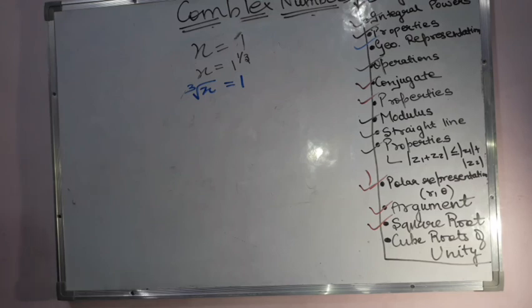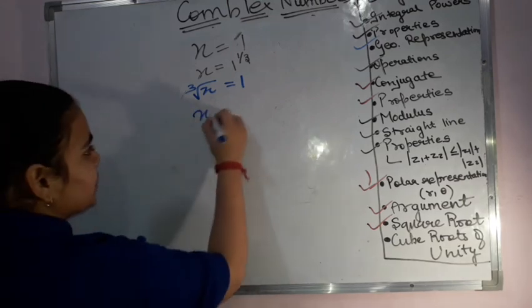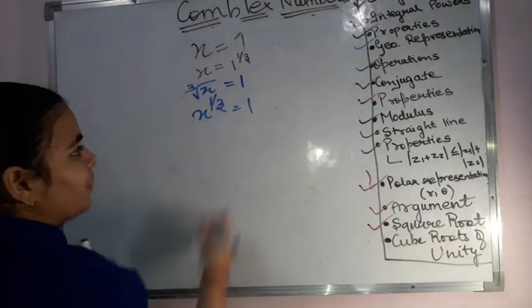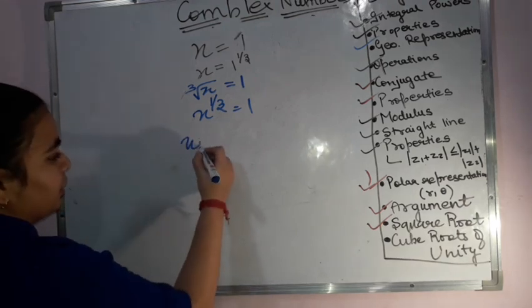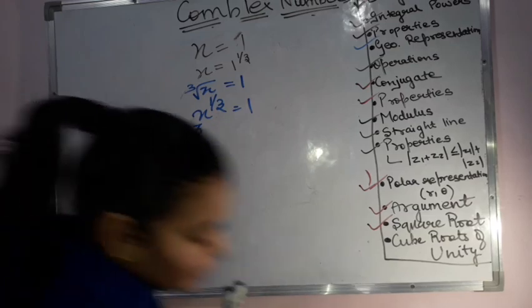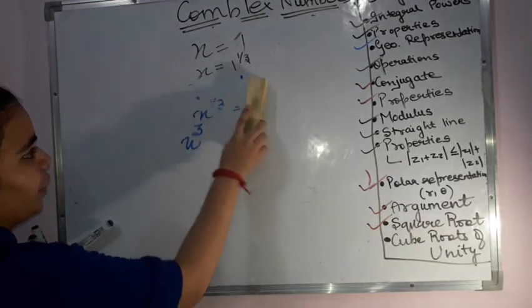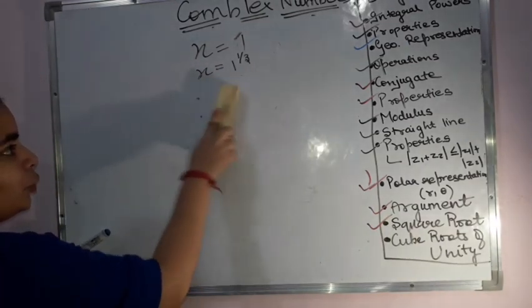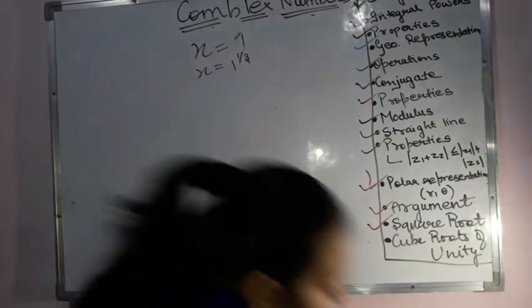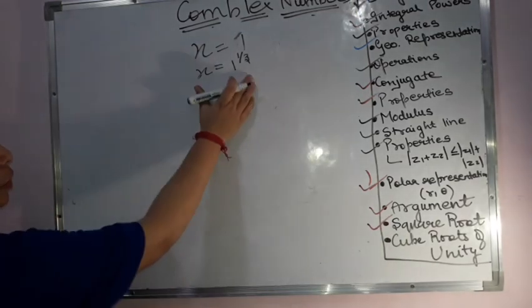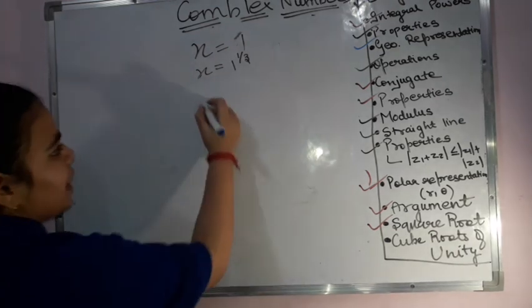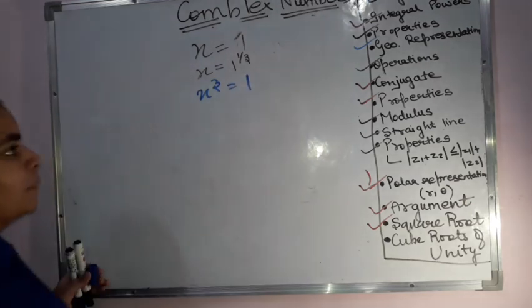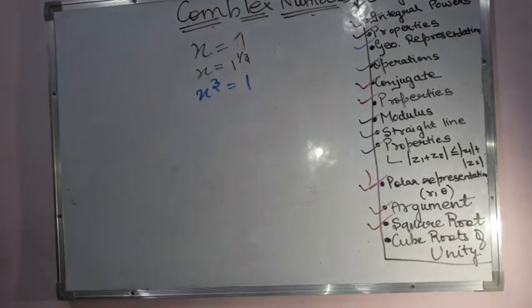Can I? That means I can write x raised to the power 1 by 3 is equal to 1. Okay, I can write it this way. That means from here I get, that is basically, here is the mistake that I made. I'm really very sorry for it, because I'll be cubing both sides. Sorry for this step. Over here I'll be cubing both sides, because I cannot write like this. So cubing both sides, simply I get x cube is equal to 1. Okay, so we get x cube is equal to 1 from here.